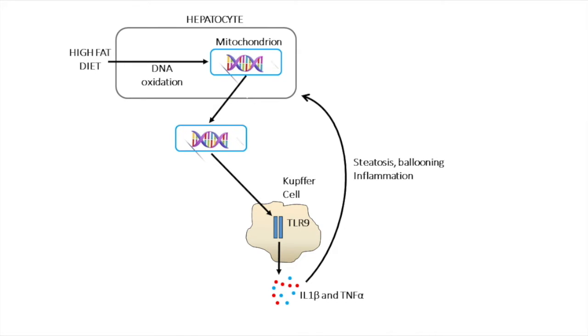Subsequent to this, activation of TLR9 would result in production of inflammatory cytokines such as IL-1 beta and TNF-alpha, which would result in steatosis and inflammatory injury on hepatocytes. This can be blocked by the use of a TLR9 antagonist, which should be able to stop the development of NASH and might also be able to reverse NASH once it has developed.